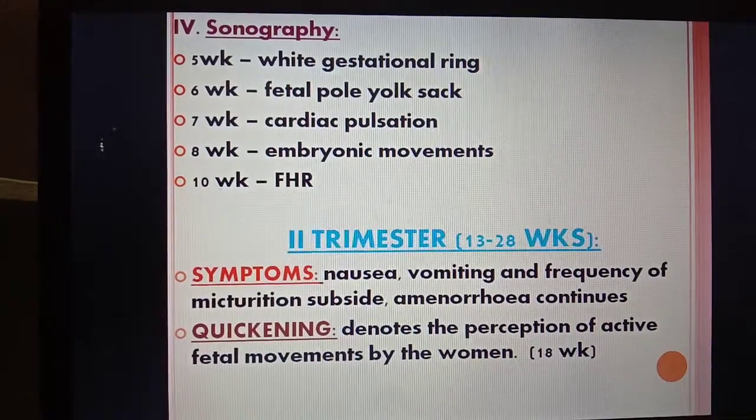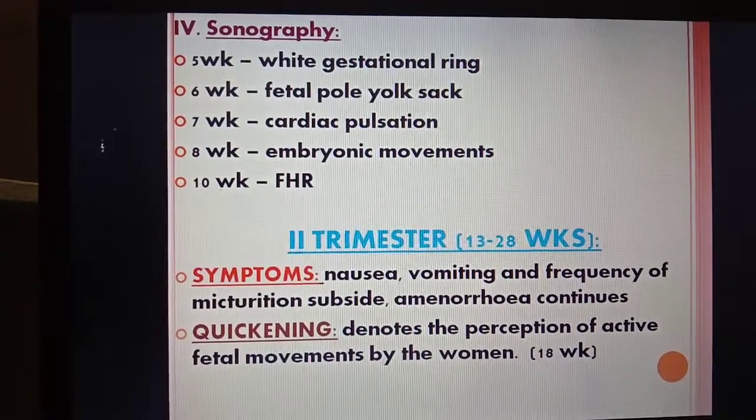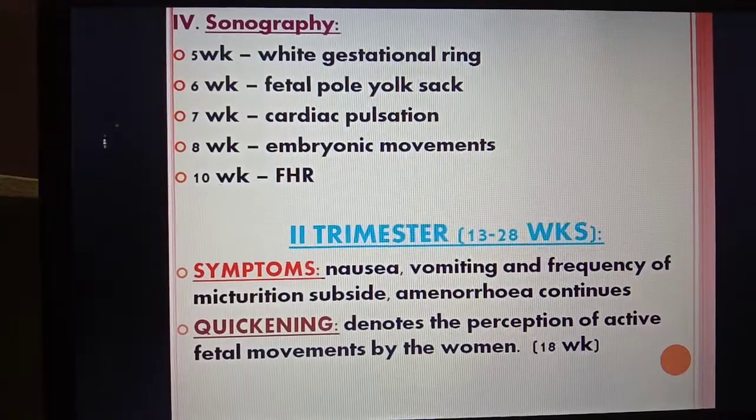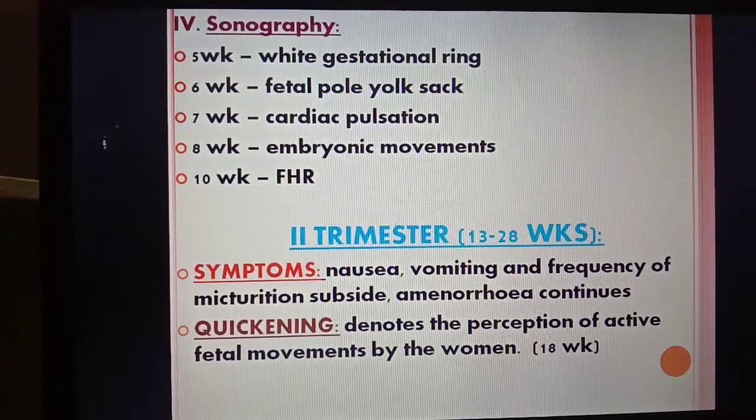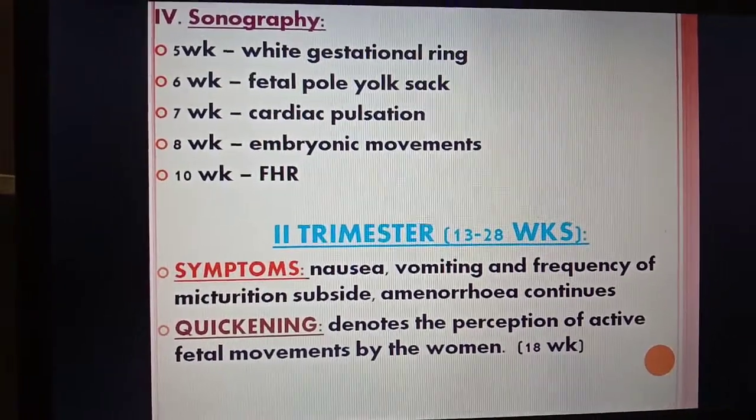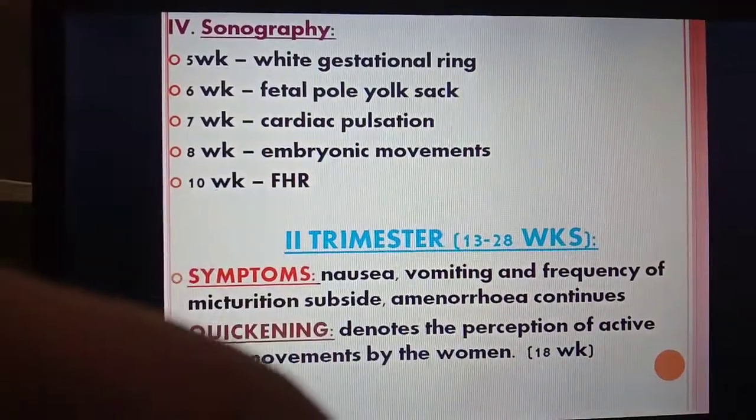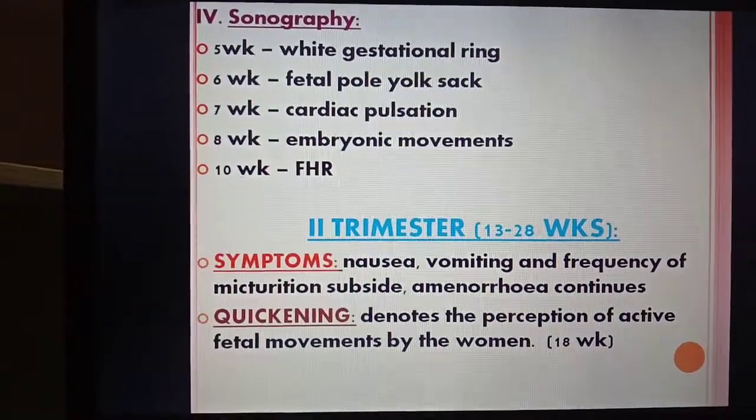The next symptom is quickening. In quickening, what happens? It denotes the perception of the active fetal movements by the woman. The mother will feel the fetal movements during the 18th to 20th week.